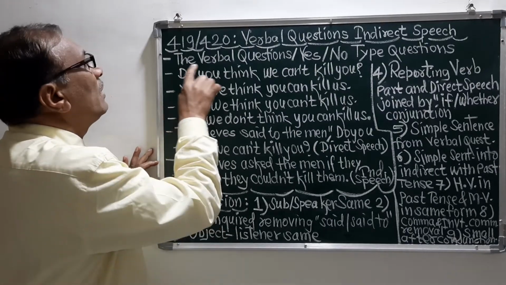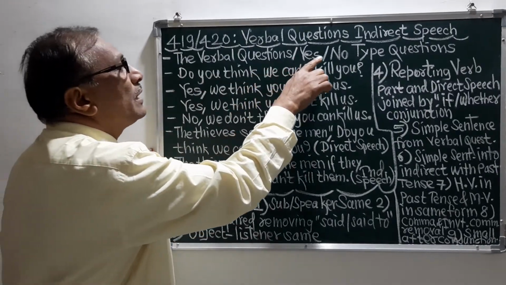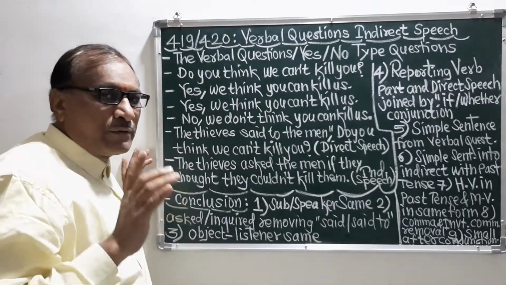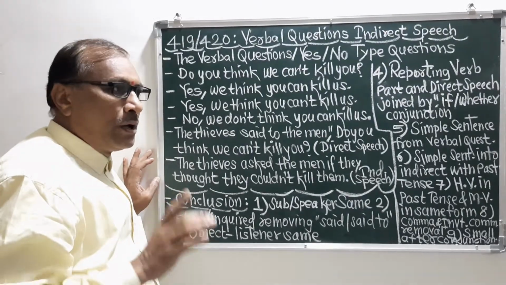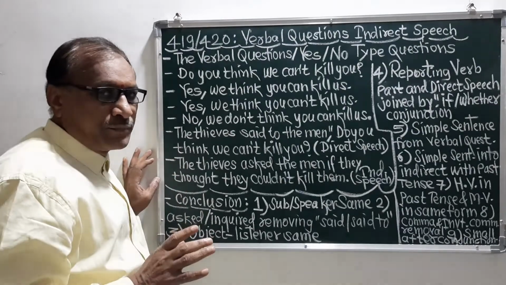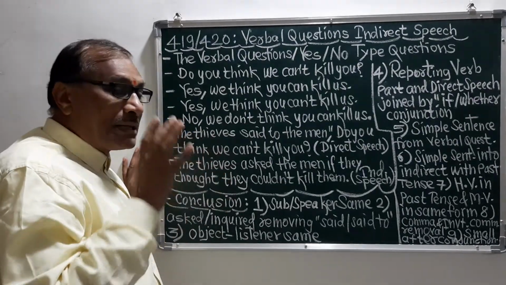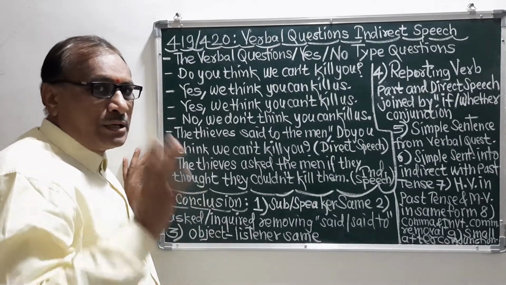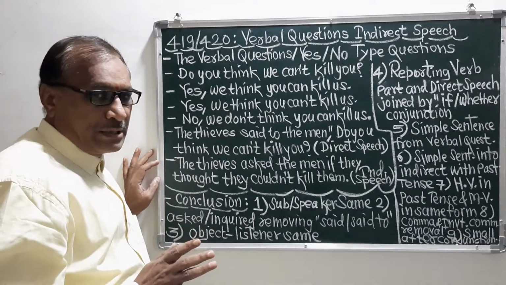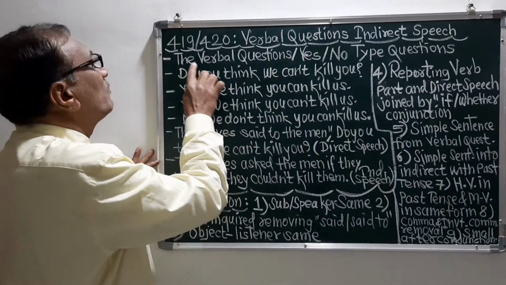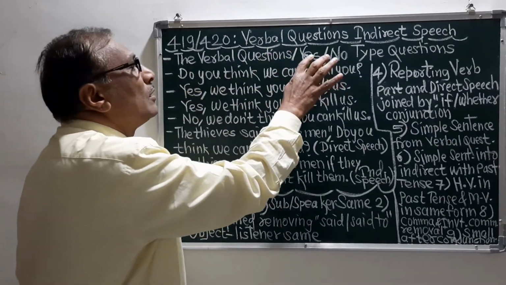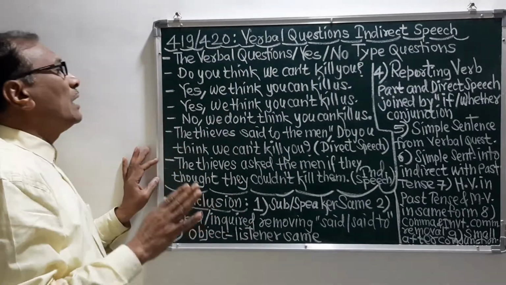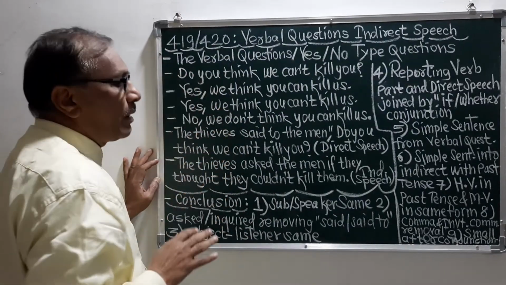Remember, the verbal question is the yes/no-type question. It is called the yes/no-type question because the answer to the verbal question comes in the words yes and no. That's why this verbal question is called the yes/no-type question. Here we will see an example.